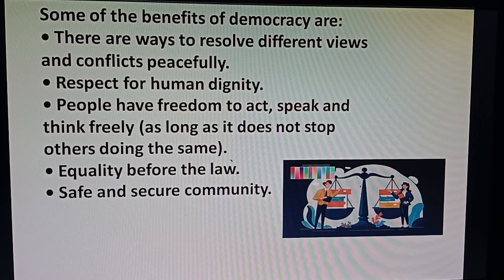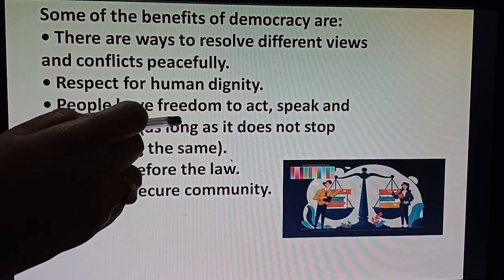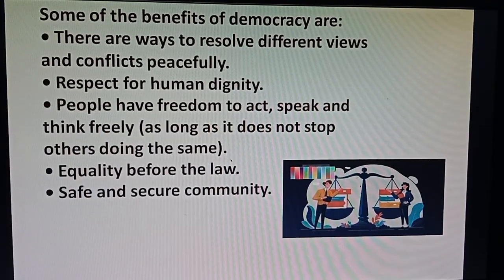Next, the third one: the people have freedom. The third benefit and merit of democracy is that people have freedom to act, to speak, and to think freely, as long as it doesn't stop others doing the same. This means people have the right to freedom, Article 19 to 22. In my previous slide, I explained the fundamental rights.